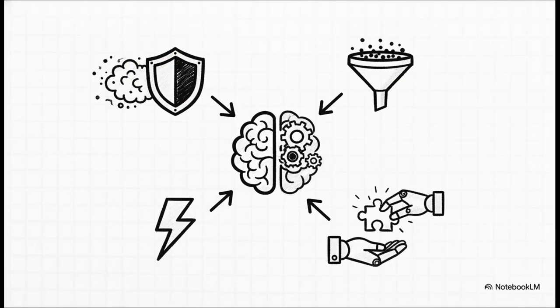Finally, Section 5, the human element and how we guide the machine. We've talked a lot about math and data structure so far, but to summarize exactly why we as human beings absolutely must inject inductive bias into our models, just take a look at these core reasons. First, feasibility of learning. Without it, models just wildly overfit to noise. Second, beating the curse of dimensionality. It shrinks that massive infinite search space we talked about down to something a computer can actually handle. And that leads right into the third point, computational efficiency. And finally, incorporating domain knowledge, which literally allows us to inject human expertise directly into the machine's architecture.